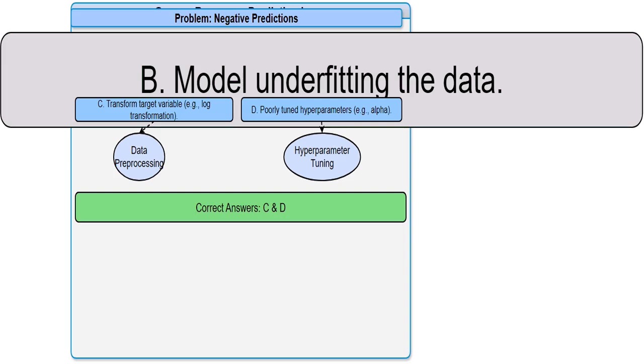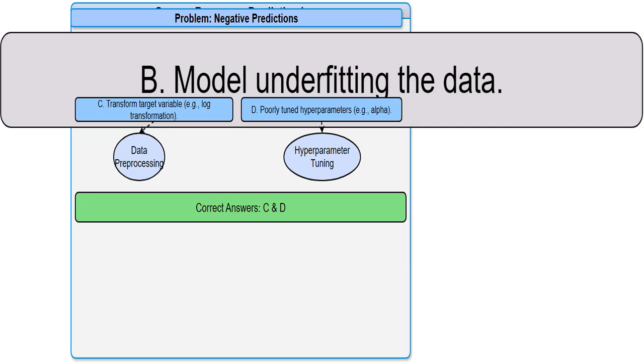Underfitting could be a problem, resulting in poor predictions. But it doesn't explain why I'm getting negative values specifically. It's more of a general issue rather than the direct root of negative predictions. I could improve it by adding more data or adjusting the model's complexity, but that's not the direct problem in this case.